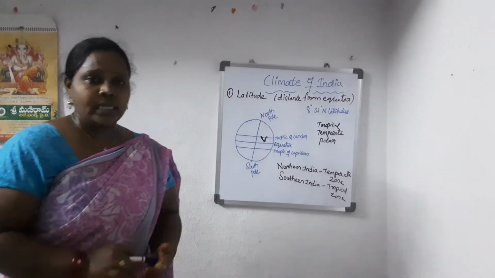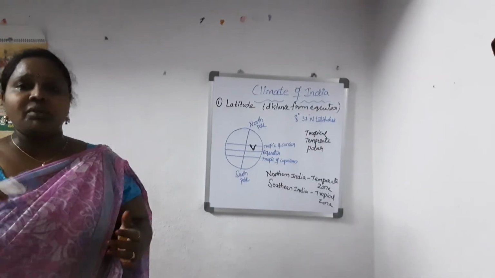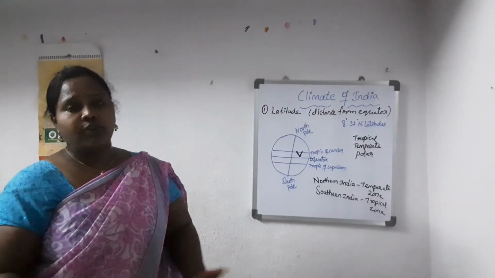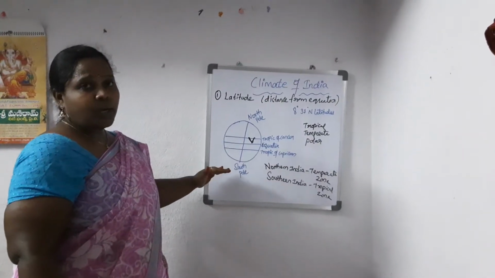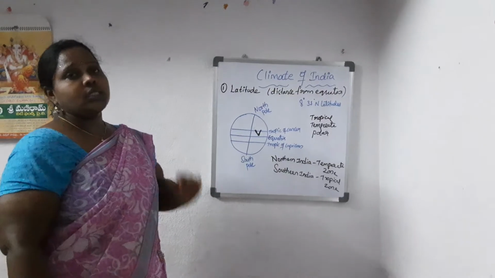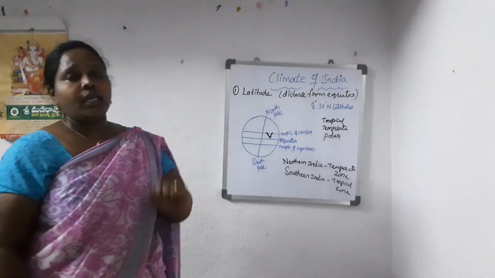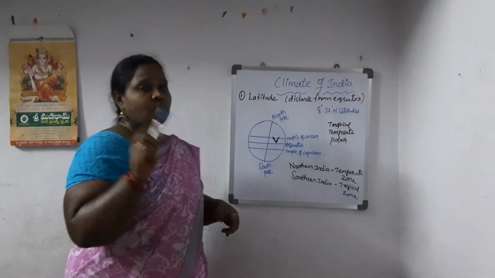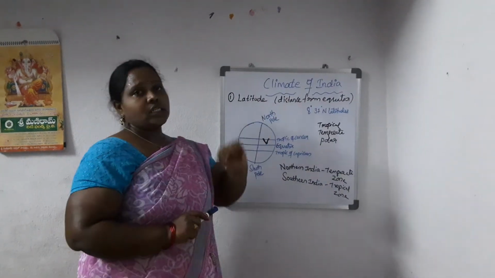If you take the example of the climate in Bhopal or Delhi, and compare it with Kanyakumari, Kanyakumari's climate will be almost different, because it is in the southern part, very close to the coastal area, and being in the tropical zone, it is very hot when you compare it with northern India. So one of the most important factors that affects the climate is latitude or distance from equator.